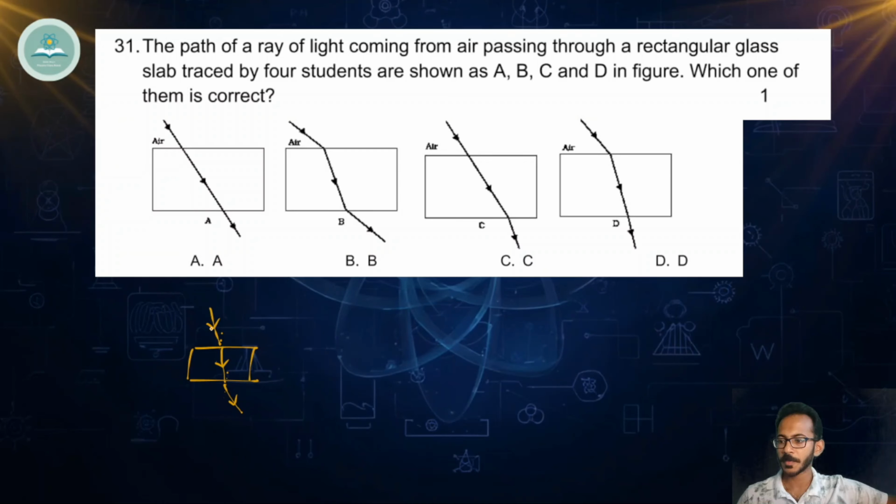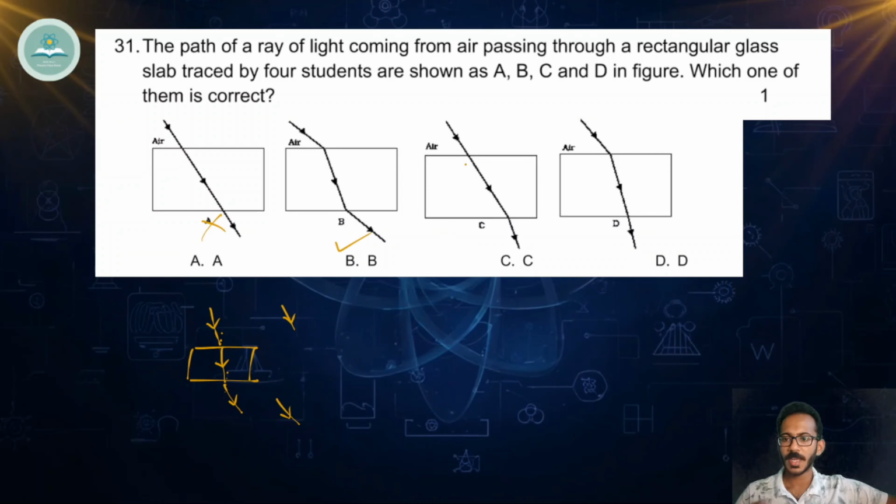The thing is, the incident ray and the emergent ray, both at last when we look, will be parallel to each other. That's the case. So in the first case, this is not possible because here it's not bending at all. It's just moving as it is. So this figure is wrong. In the second figure, it's bending towards the normal, and then moving away from the normal. And these two lines, this line and this line, both are parallel.